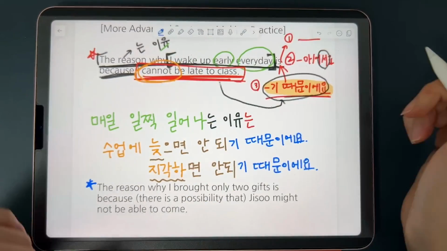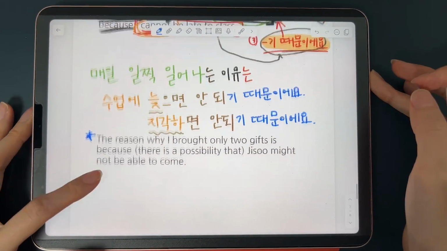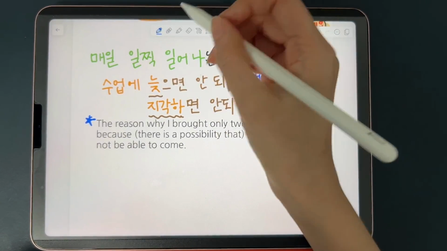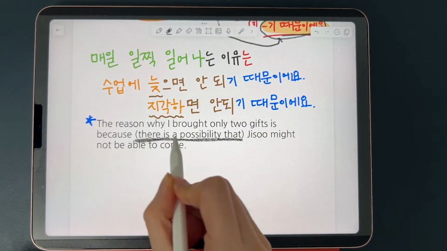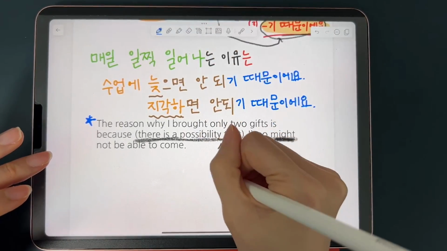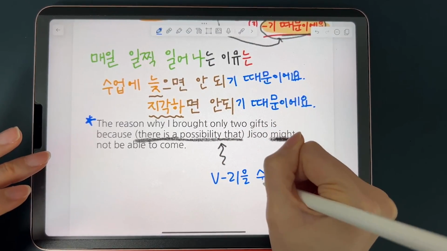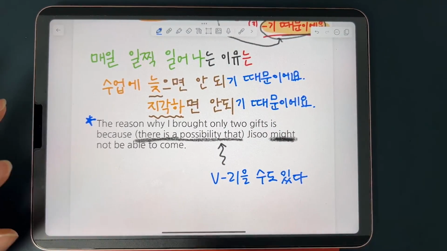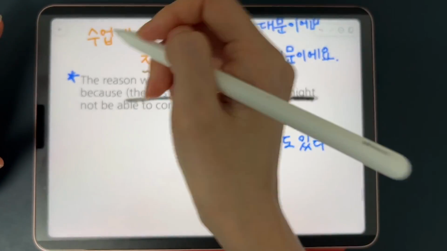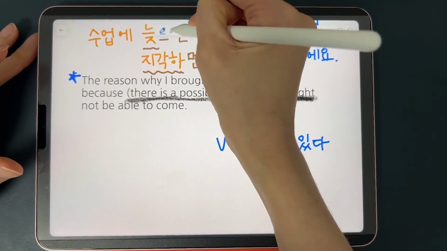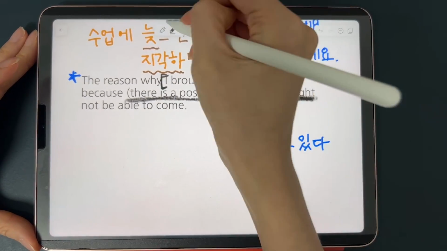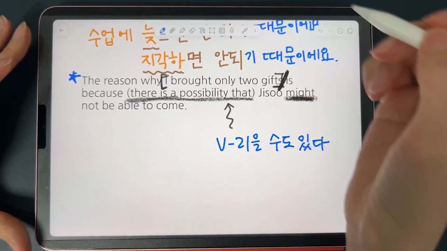Now let's move on to our second and last sentence. The reason why I brought only 2 gifts is because there is a possibility that Jisoo might not be able to come. So I'm sure that you guys noticed you can be using the 을 수도 있다 expression for possibility, for the sentence that indicates possibility. 그러면 봅시다. Let's start from the reason why I brought only 2 gifts. So you can first put the sentence, right? I brought only 2 gifts.